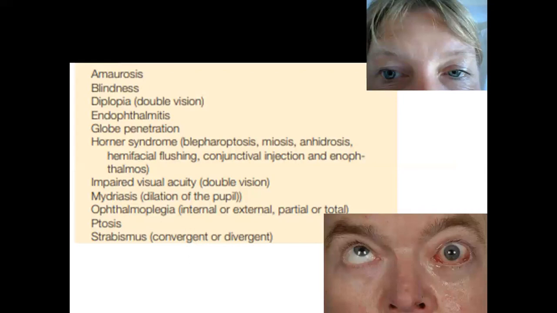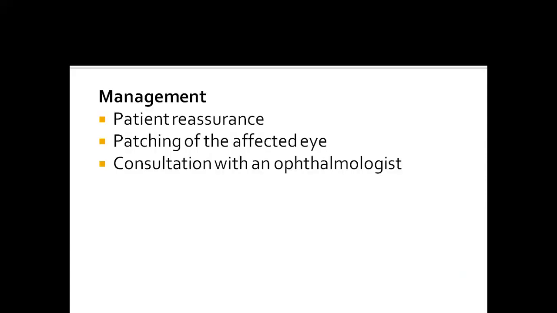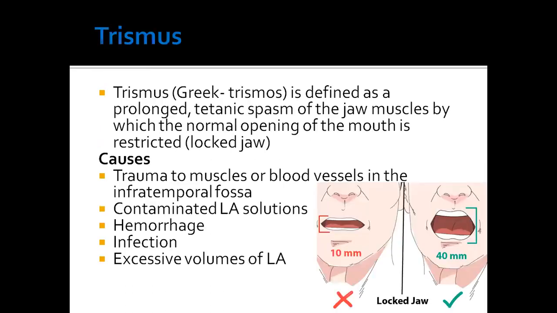Some of the ocular complications include amaurosis, blindness, diplopia, endophthalmitis, globe penetration, Horner syndrome, impaired visual acuity, mydriasis, ophthalmoplegia, ptosis, and strabismus. And the management is, first of all, reassure the patient. An eye patch should be placed and the patient asked to consult an ophthalmologist.